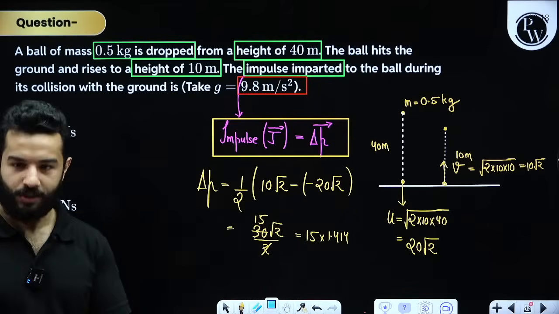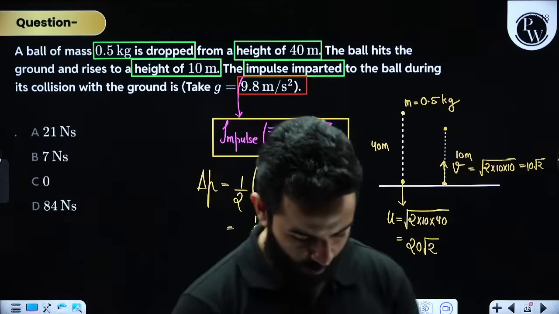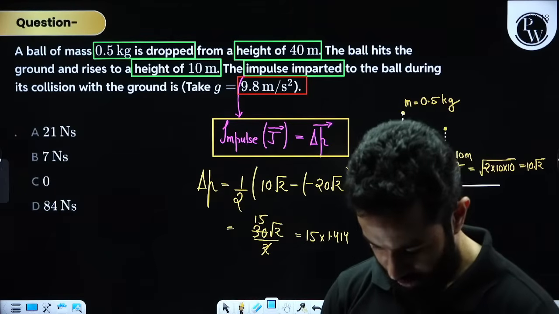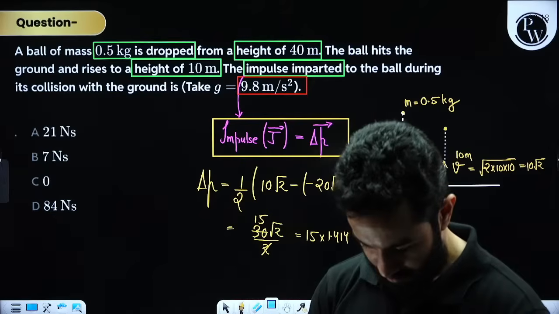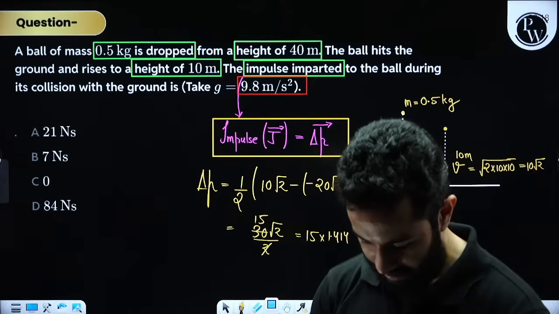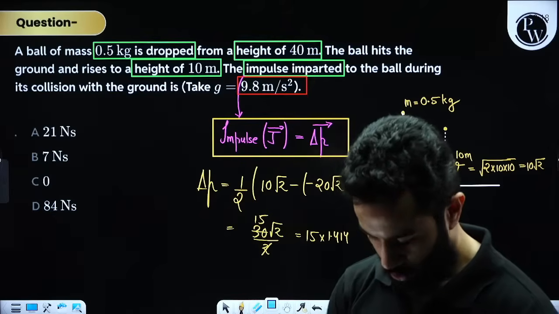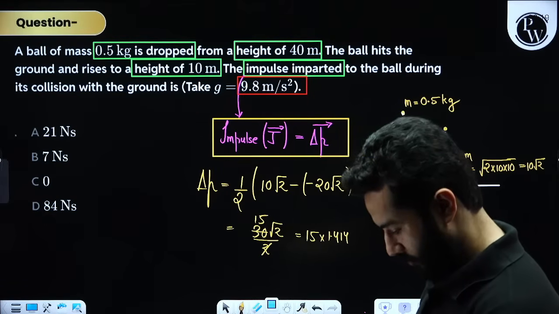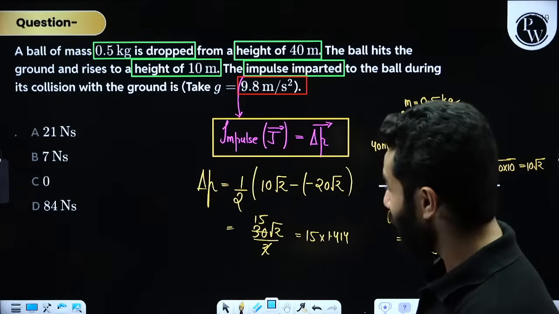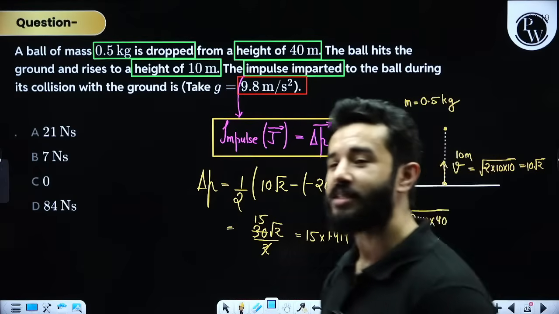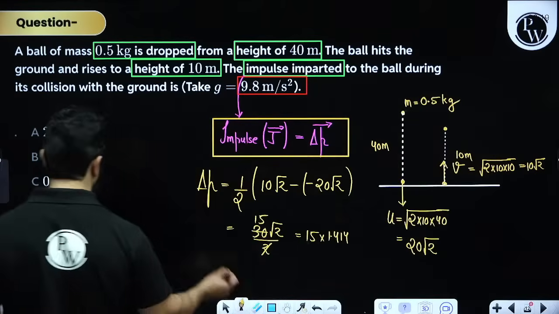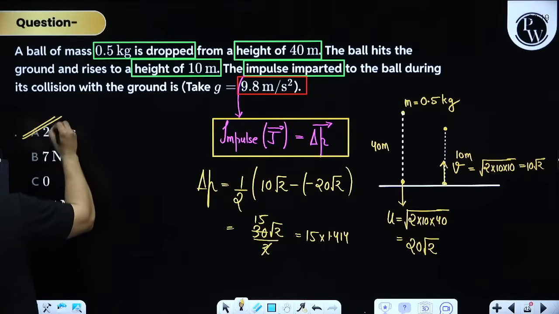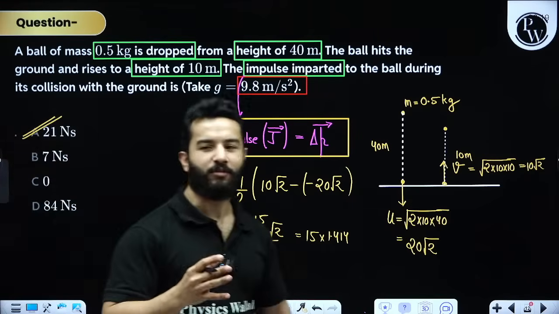This will also help us understand what error we'll get if we select the wrong values. So my answer is 15 times 1.414, which is 21.21. And if you select 9.8, you will get the correct answer as 21.